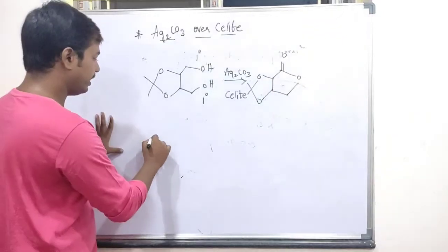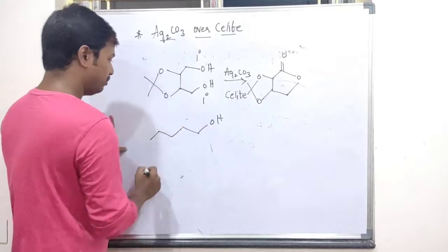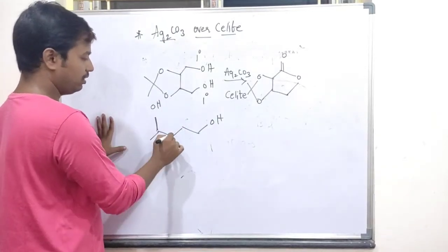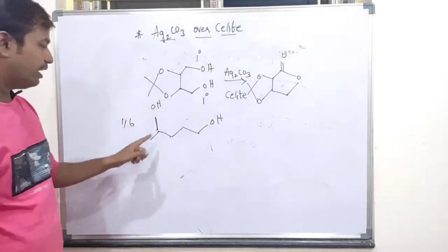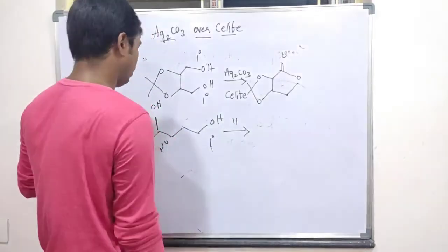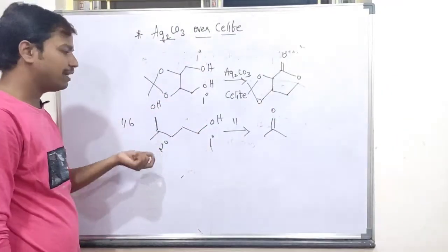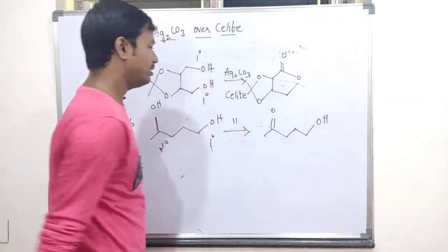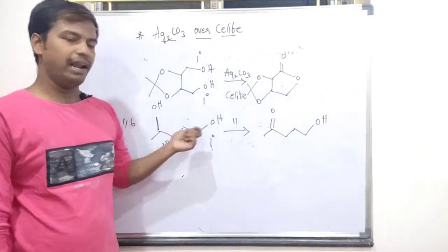So let's take the secondary alcohols and see what will happen. Consider this moiety and see. 1, 2, 3, 4, 5, 6. So it is a 1,6 diol. One is secondary, another one is primary. So what if you use the same kind of reagent? You will see that the secondary alcohol is oxidized and the remaining one is left as it is. Okay. So this is going to happen if you have one secondary and one primary.